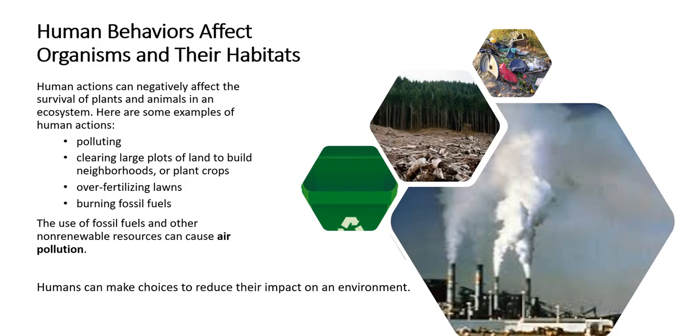The use of fossil fuels and other non-renewable resources can cause air pollution. Also, humans can make choices to reduce their impact on an environment or even clean it up. So as we continue in this unit, we're going to learn a lot more about pollution and how we can prevent it or clean it up.